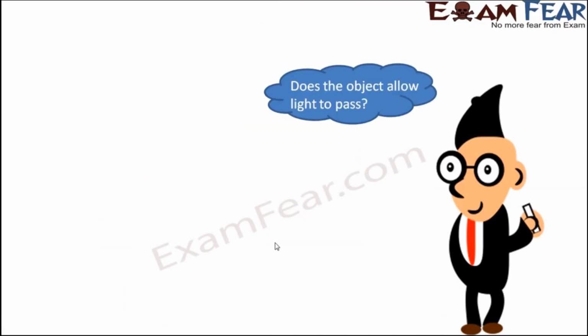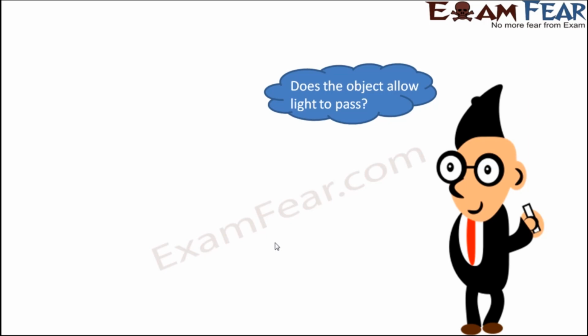So based on whether an object will allow light to pass through it or not, objects have been classified into 3 types. Now these 3 behaviors which we saw, in one image is formed, in another shadow is formed, and in the third one it allows you to see through that object.